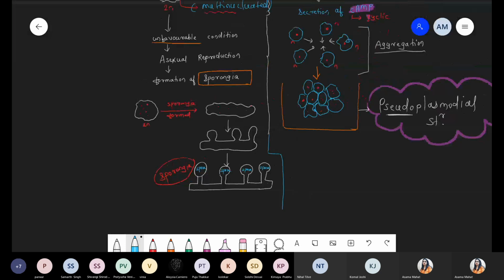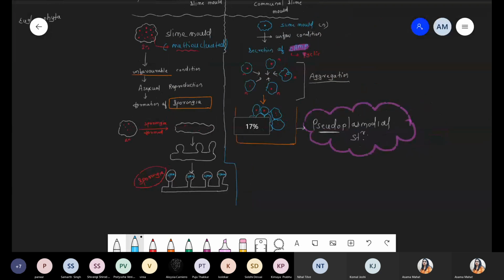Whenever we are talking about communal slime mold, they form a pseudoplasmodial structure, means aggregation of these cells by secretion of cyclic AMP. But now when we compare this point with acellular, they form a typical structure like plasmodial, and that plasmodial structure is nothing but a single cell, a multinucleated cell. Now that cell under the unfavorable condition undergoes the asexual mode of reproduction.